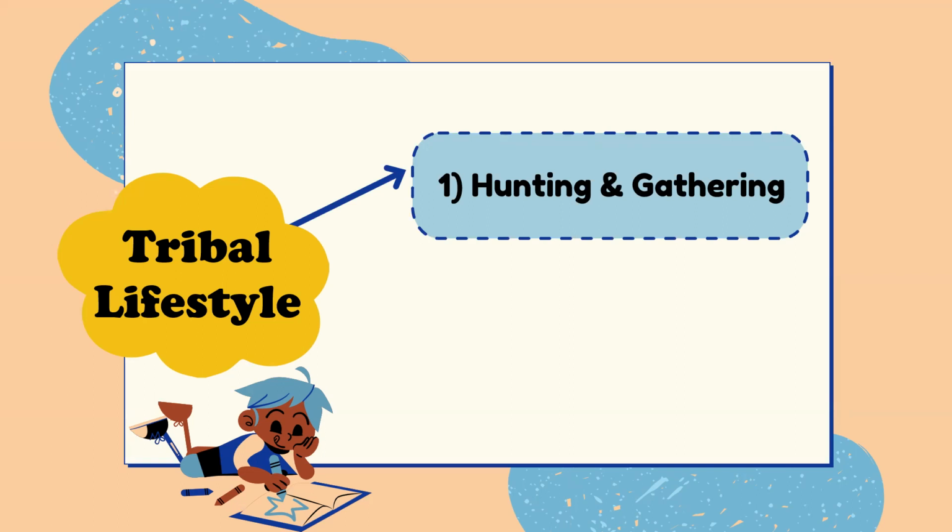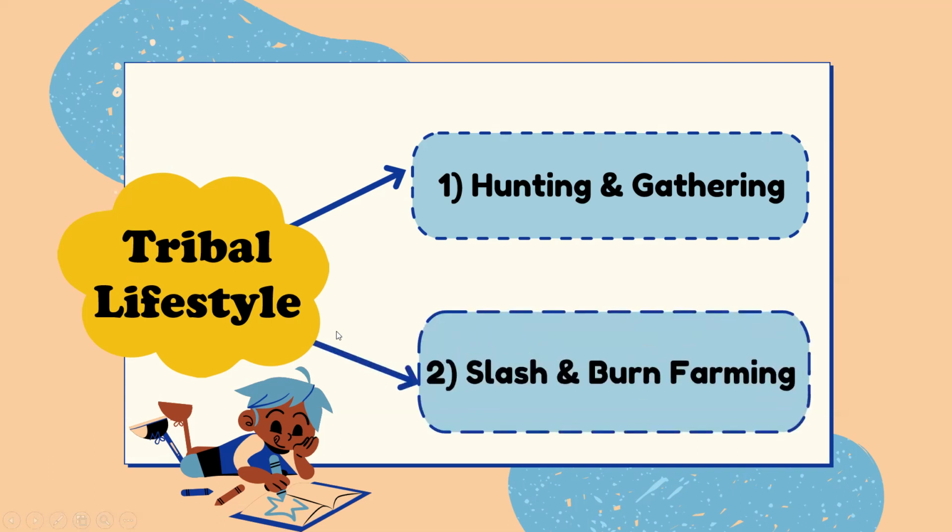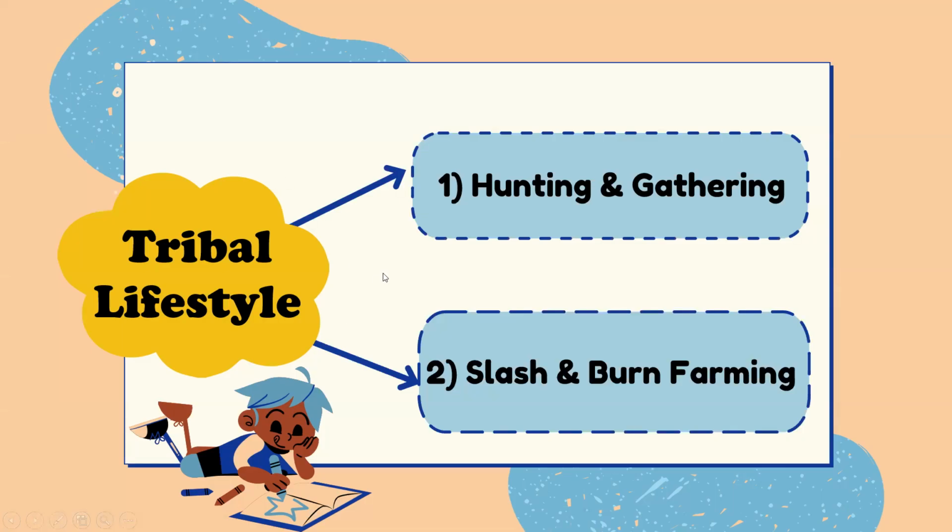Okay, and name a few traditional methods of maintaining soil fertility, students. Jhum cultivation. Yes, jhum cultivation or crop rotation. Anything more? We use animal manure also to increase soil fertility, right? Tribes used shifting cultivation. Yes, shifting cultivation. They used slash and burn agriculture kind of farming.